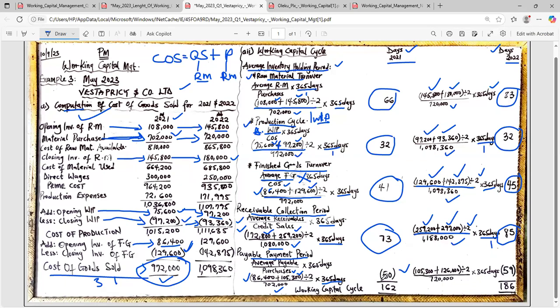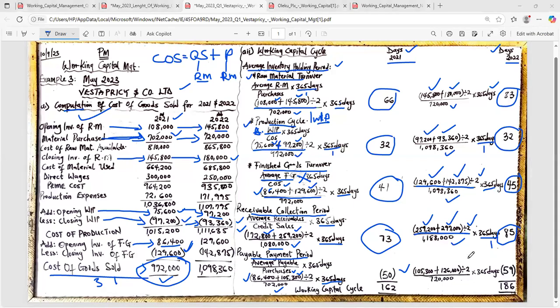Now, this 50 will be in brackets because we are paying our supplier. So it's going to be in bracket, 50 days. For no reason should you think that these things are money. They are not money. They are in days. Am I making sense now? So let's compute, all right?